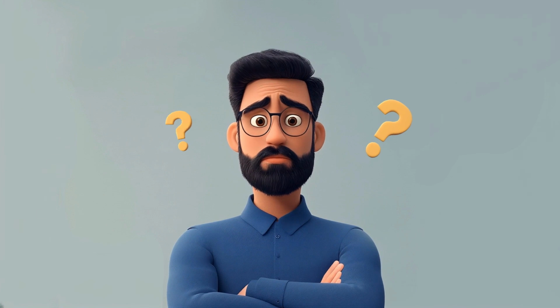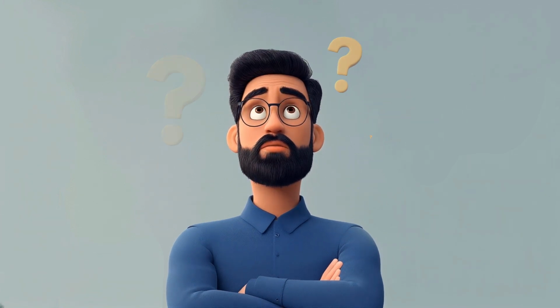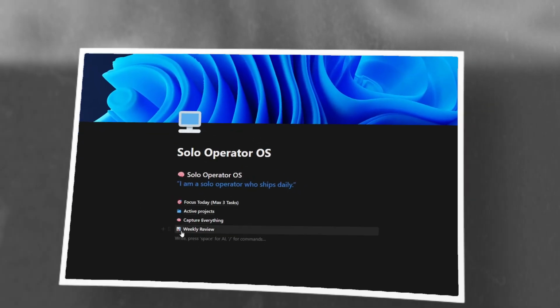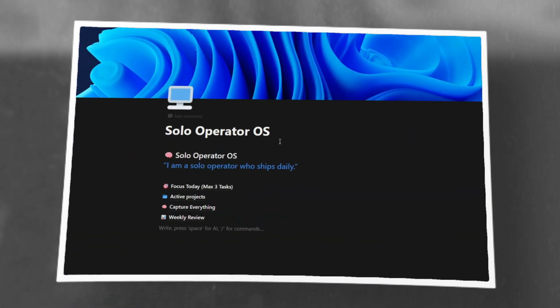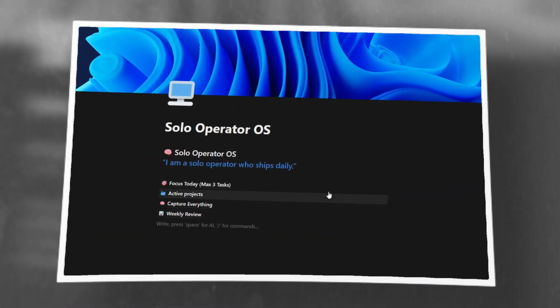Let me guess. You have too many tools, too many tasks, and still feel left behind. Tasks are in WhatsApp, ideas are in notes, and content is half planned. Everything is everywhere. Today, I'll show you one Notion dashboard that replaces your to-do app, idea vault, and content planner.